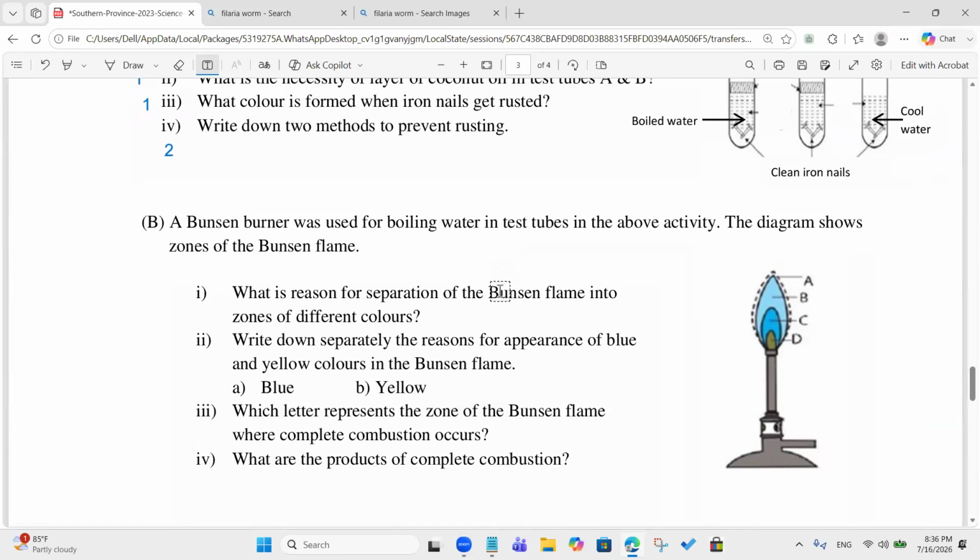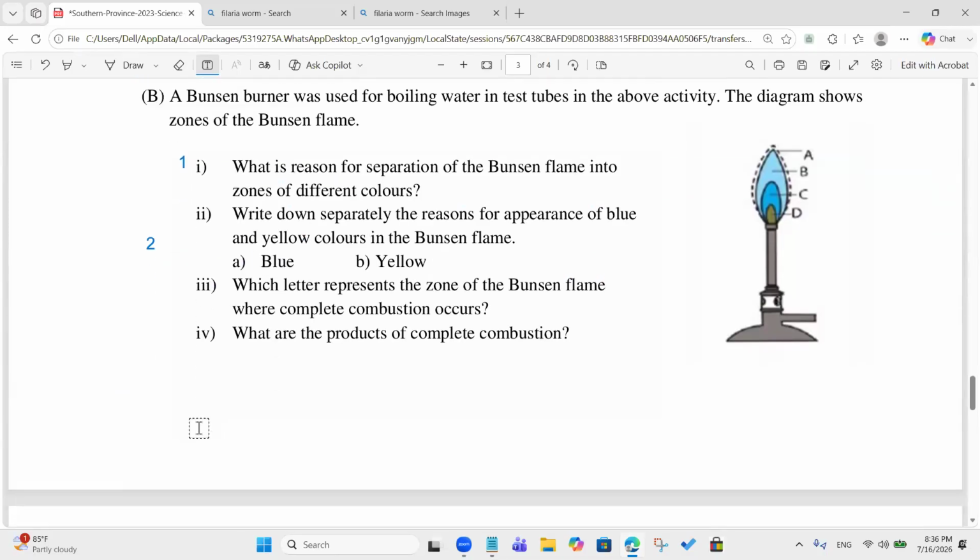That is the reason. And what are the reasons for yellow color and blue color? Blue means complete combustion, yellow means partial or incomplete combustion. Take 2 marks.